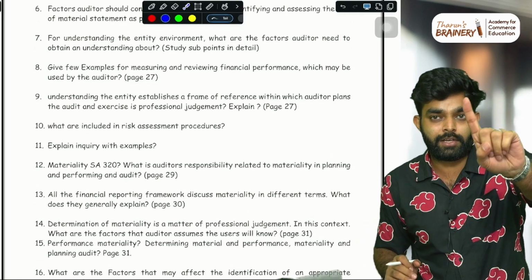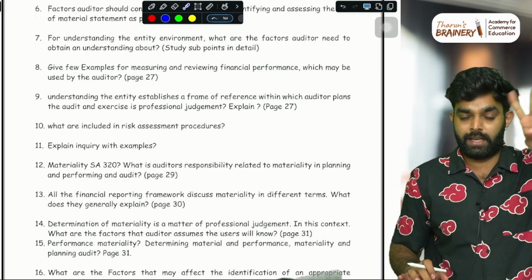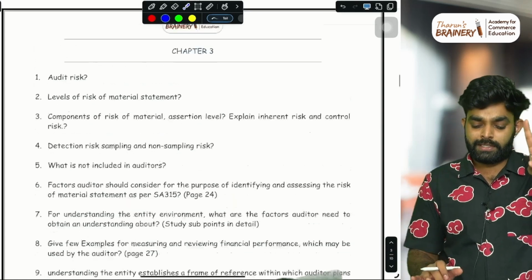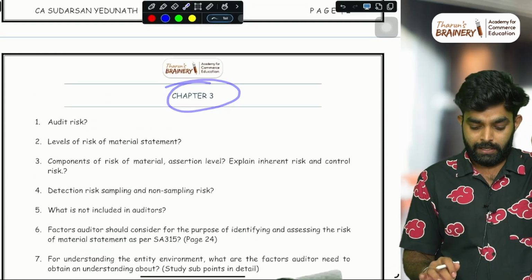Now, the first thing I told you. The second use of this: once one chapter is done, you have finished, say, chapter number 3.